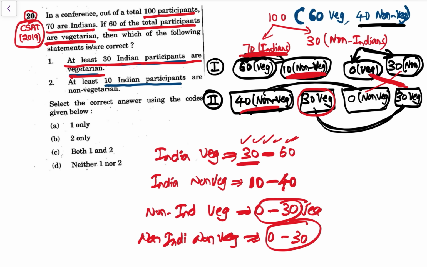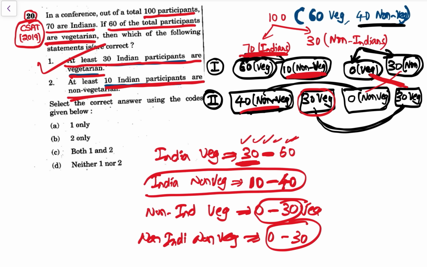Indian veg is yes, at least 30 तो होंगे, 30 तो मिनिमम होंगे, 30 से कम नहीं हो सकता, राइट. At least 10 Indian participants are non-vegetarians. Indian participants non-vegetarians, yes. At least 10 तो होंगे, 10 हो सकता है, 11 हो सकता है, but 40, so at least 10 तो होंगे. So both 1 and 2 are correct.